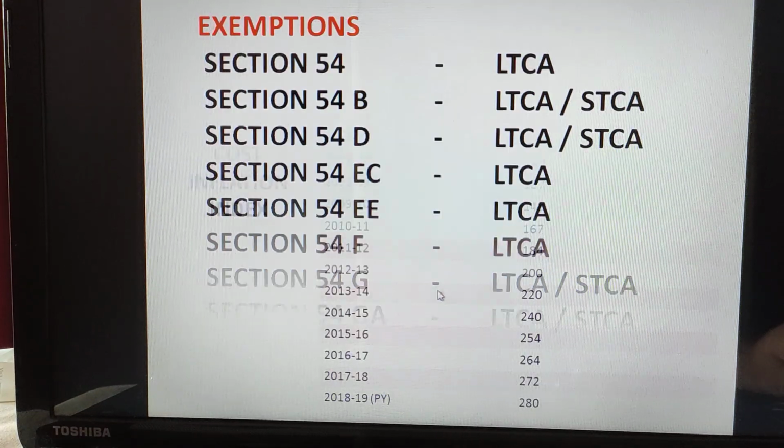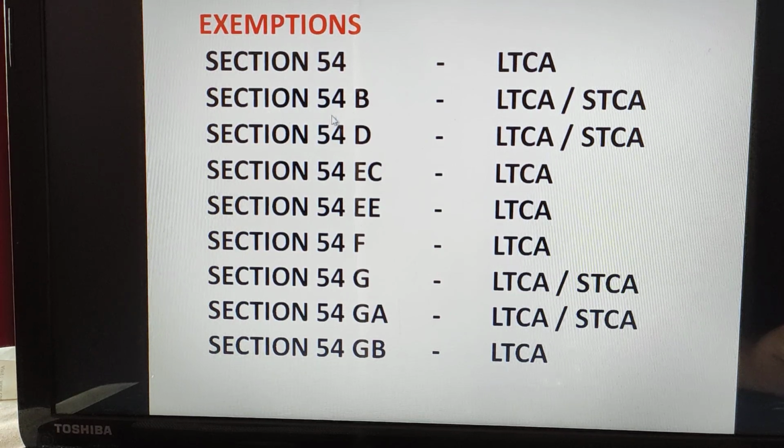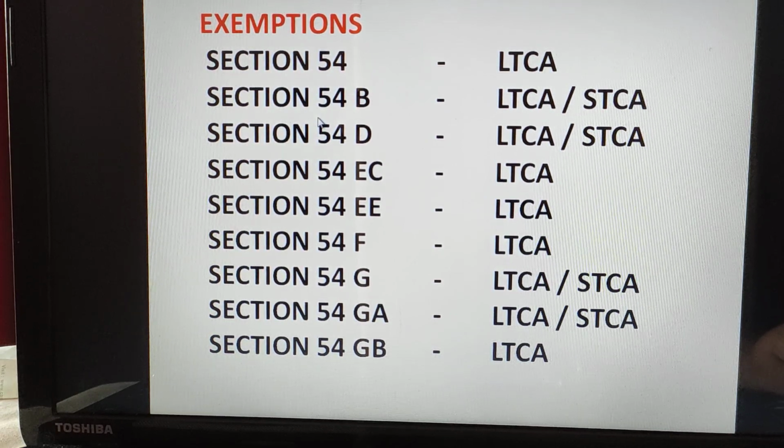Hope this is clear to you. In the next section we will see the second exemption, that is section 54B.